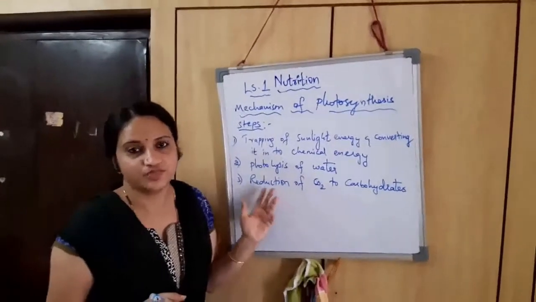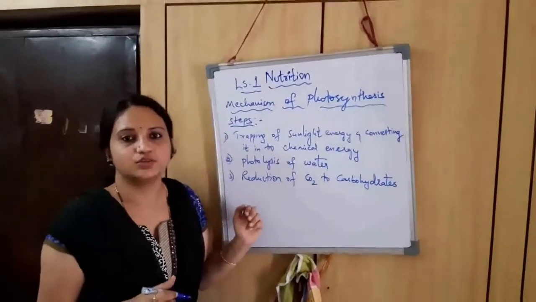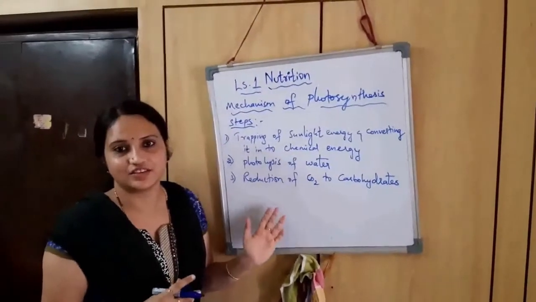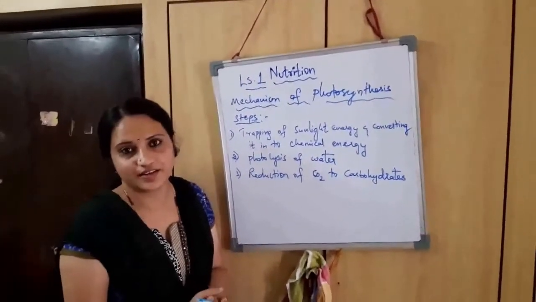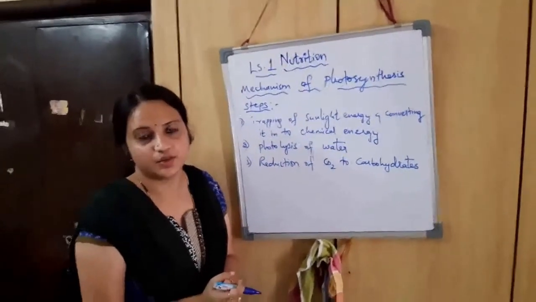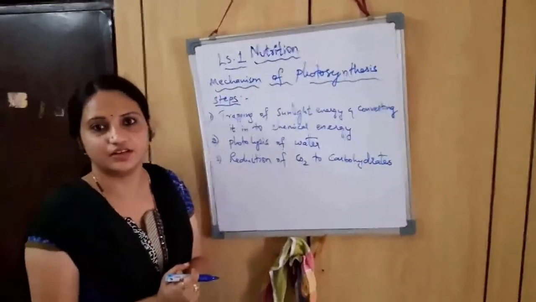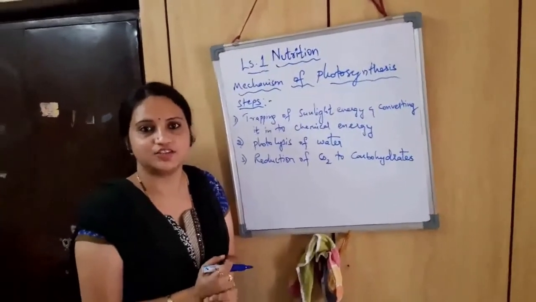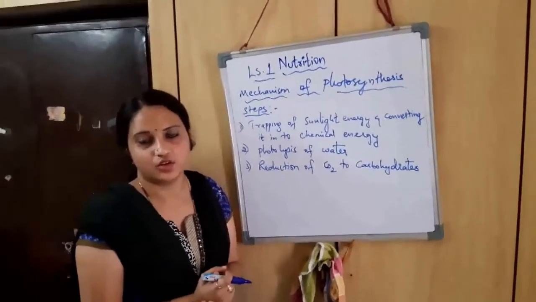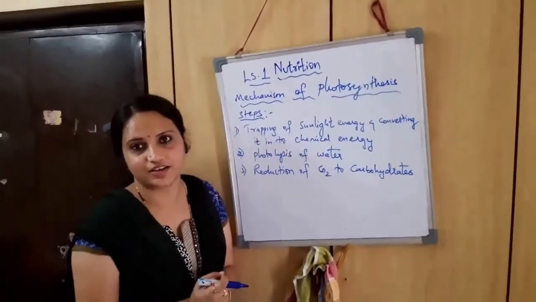These 3 steps are explained in 2 different reactions. One is the light reaction, and the other is called the dark reaction. Why is it called the light reaction? Any guesses? Because any step in photosynthesis starts with the initiation of light. Light initiates several steps of photosynthesis, so all the steps which take place in the presence of light are called light reactions.